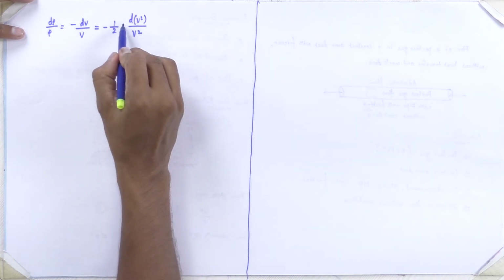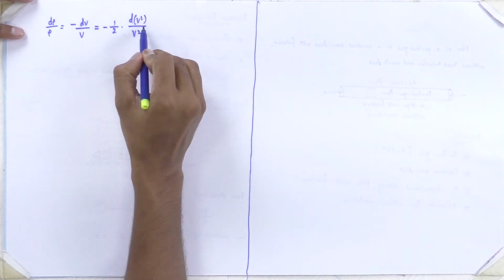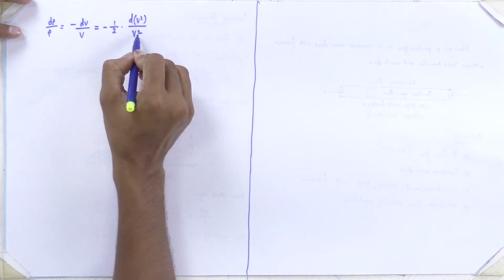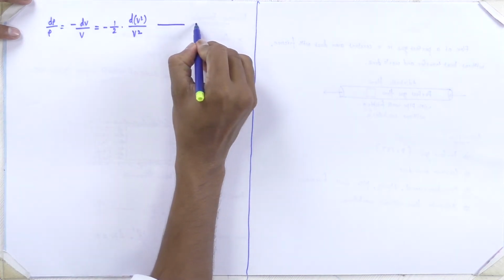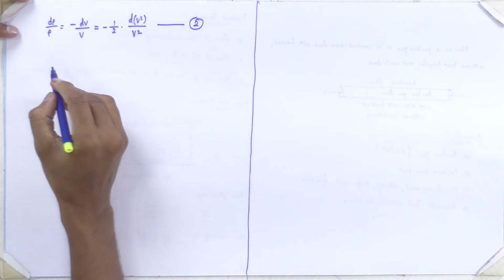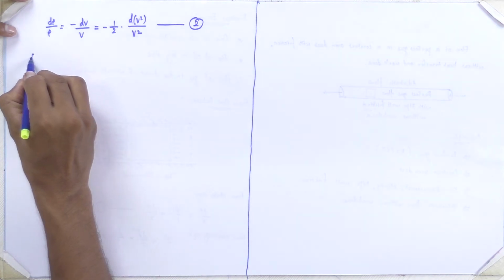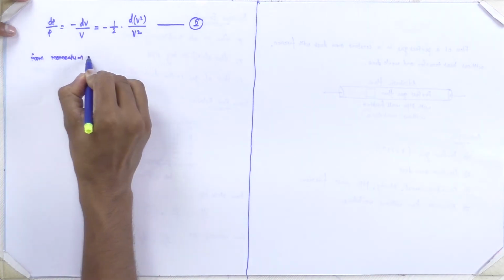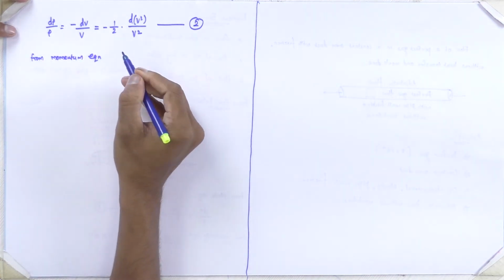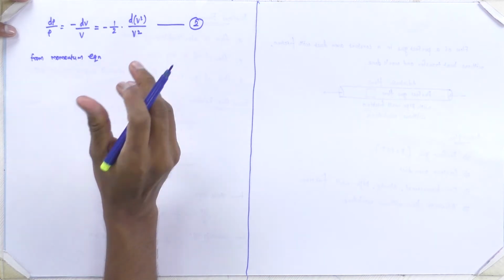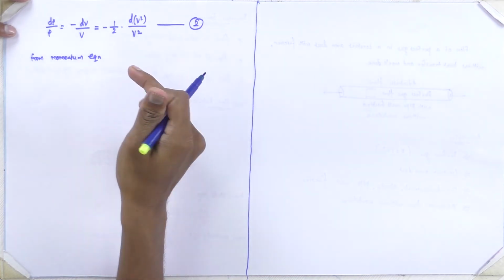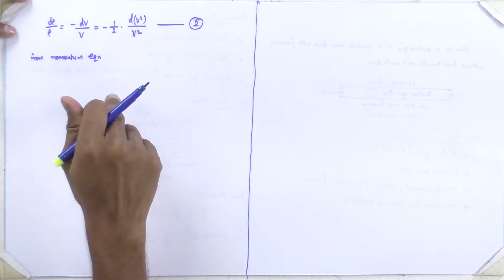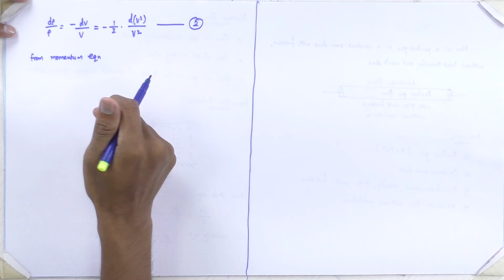In future I need this fractional term to simplify the equation, so I represented it as d of v square by v square. Let's say this is equation number 2. Then we have the momentum equation. Earlier we derived the momentum equation without pipe wall friction, so that cannot be applied here. Here we need a new momentum equation with pipe wall friction consideration.